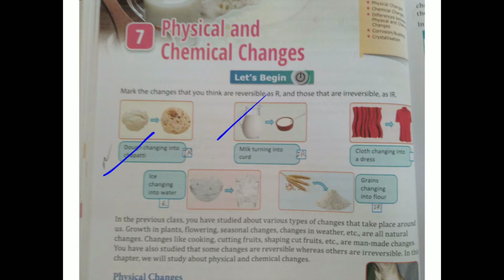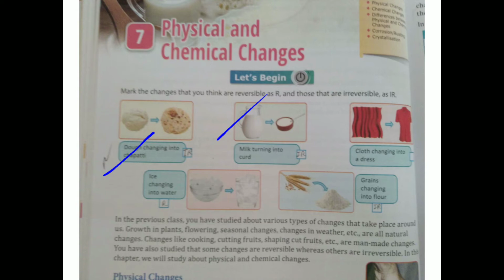Now the second picture is milk turning into curd. That milk changes into curd. Do we get the curd from milk? Yes, we get curd from the milk. But do we get the milk back from curd? No. So that is an irreversible change.